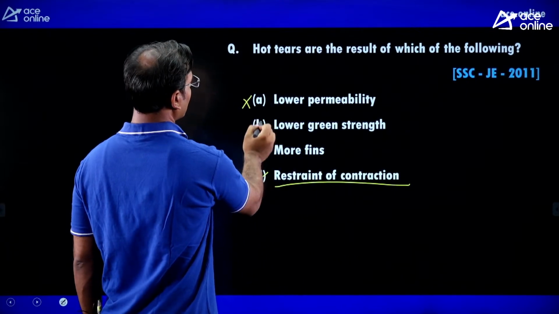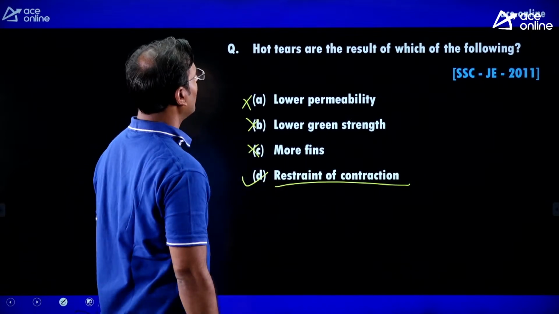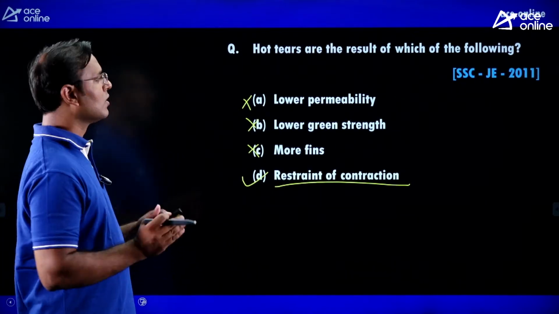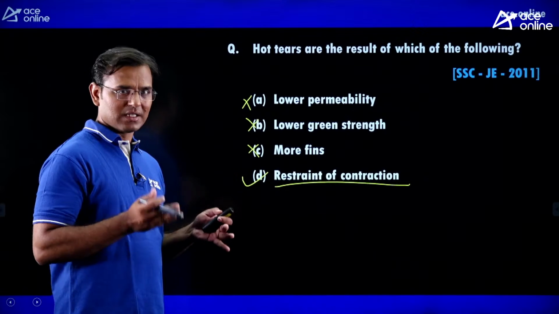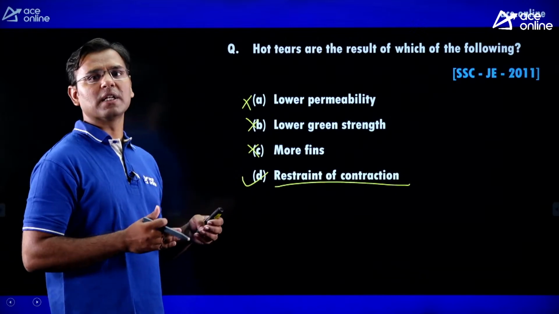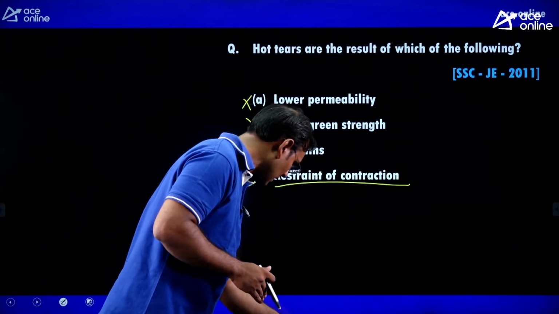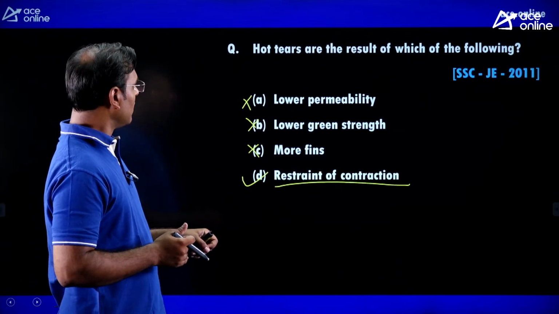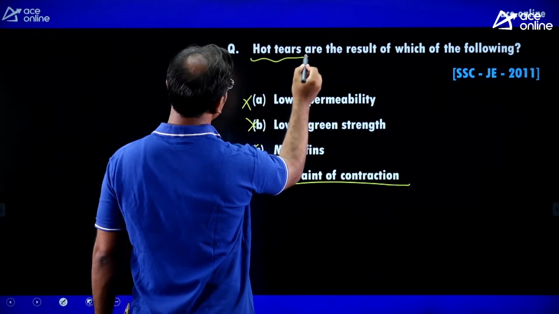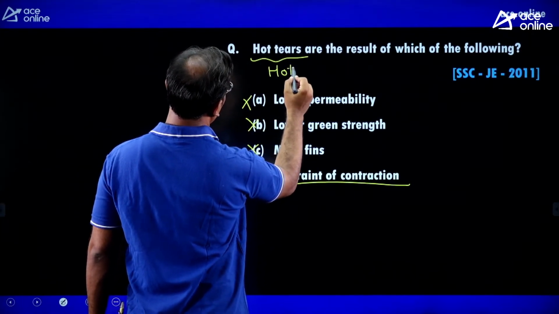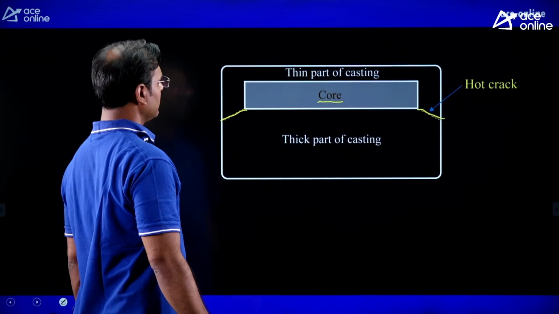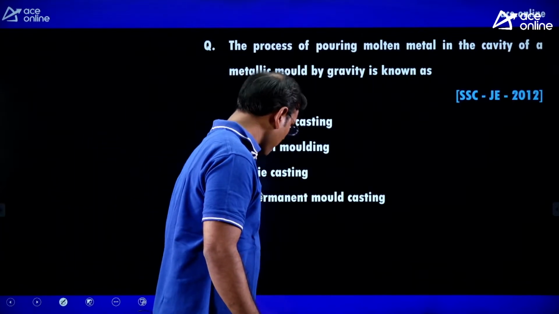Lower permeability is the wrong answer, lower green strength and more fins are also wrong. Hot tears are the result of contraction. Contraction means shrinkage is going to happen. The molten metal is converting into solid, and the contraction is going to happen, and therefore we get this hot tear defect. And guys, this hot tear is also known as hot crack. Yes, see the next question now.